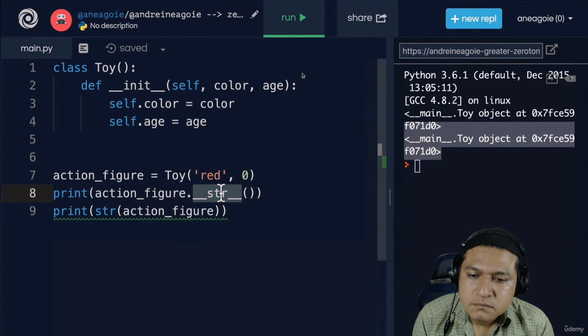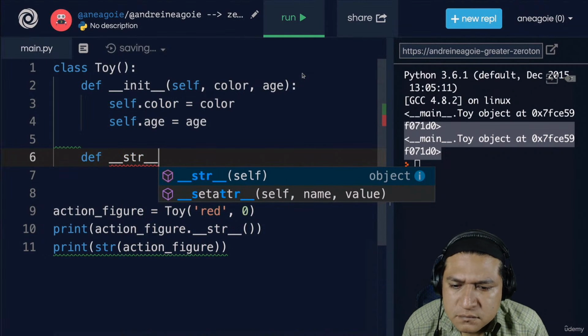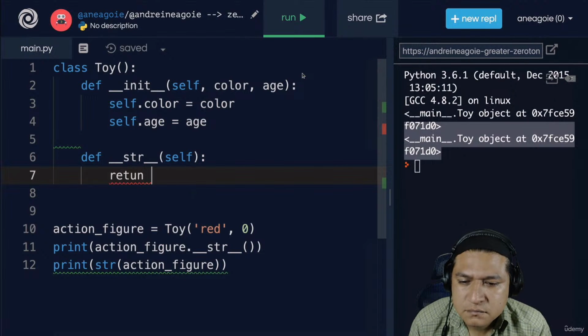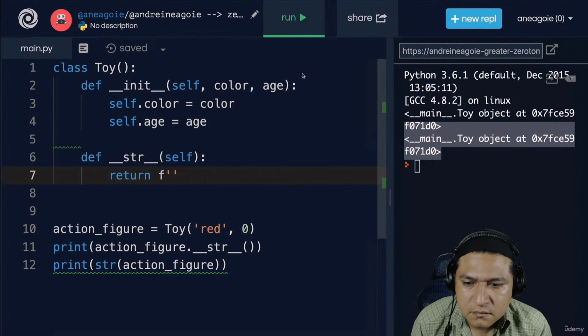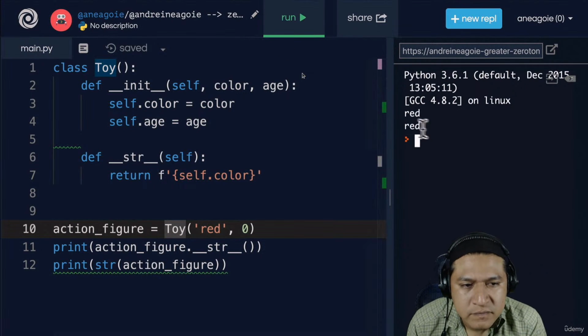For example, let's modify what str does. I'm going to define my own str here. I'm going to call self, and then in here, I'm going to return something different. I'm going to return, let's say, an f-string that is self.color. If I run this, I get red.